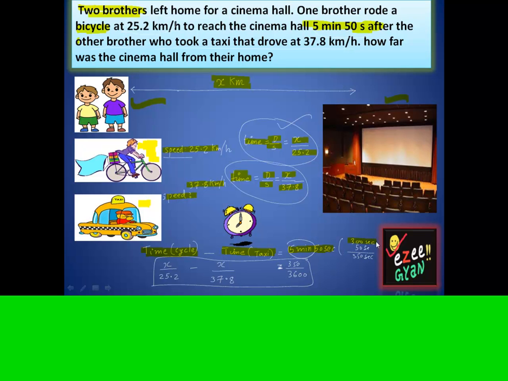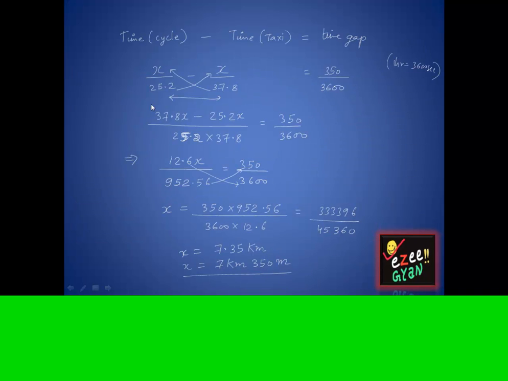To make it easy, we have converted it into seconds, that is 350 seconds. Now because our question is in kilometer per hour, we convert 350 seconds to hours by dividing it by 3600. So it is x by 25.2 minus x by 37.8, which gives me this wonderful looking equation.